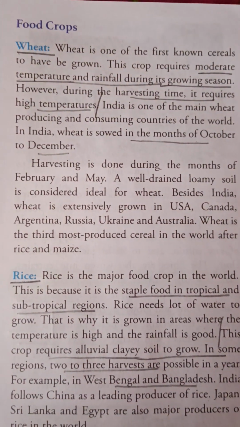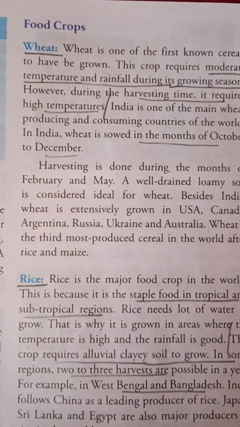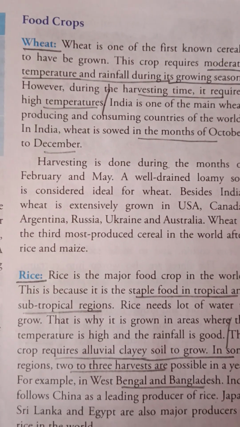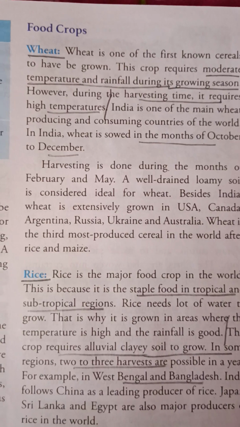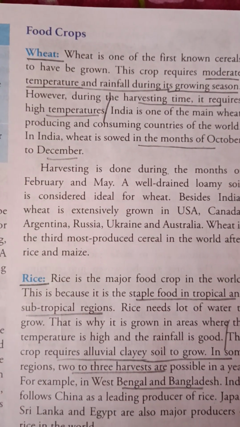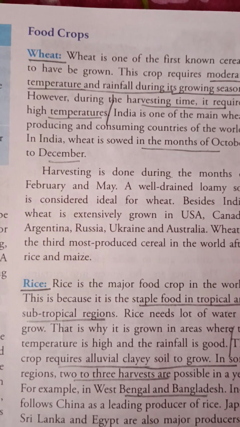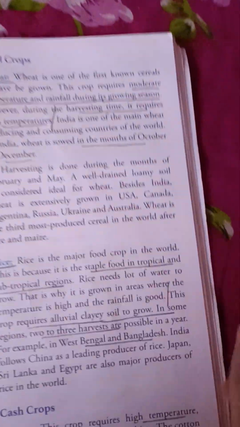India is one of the main wheat producing and consuming countries of the world. Especially it is sown in the months of October to December, and harvesting time is February to May. Besides India, wheat is also extensively grown in USA, Canada, Argentina, Russia. So you will mark this portion also.